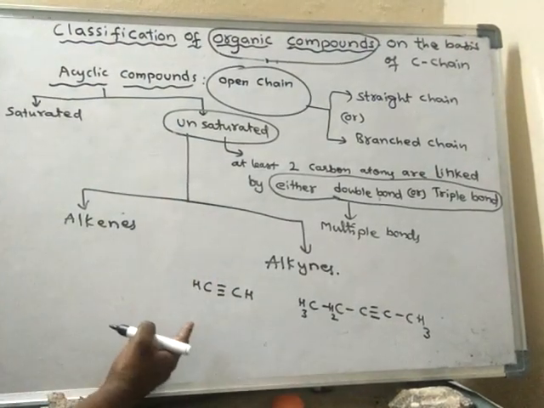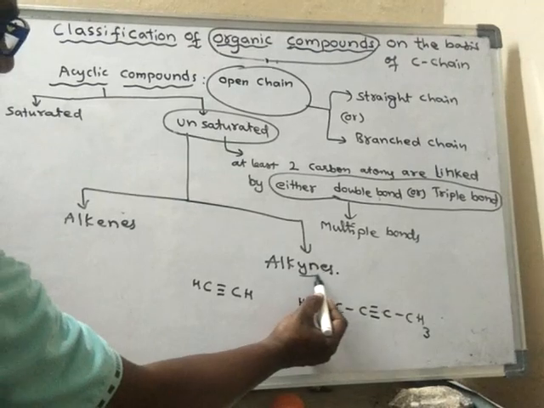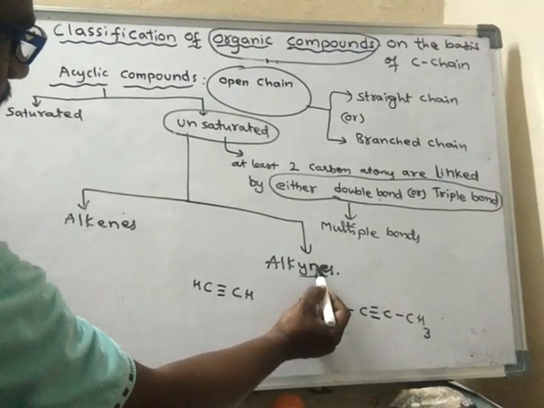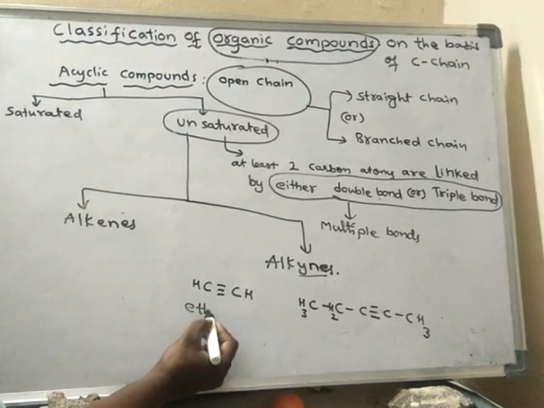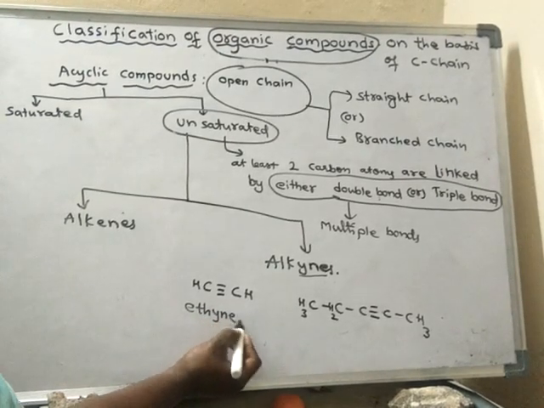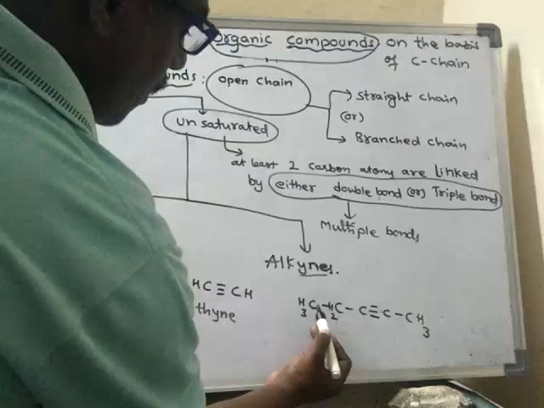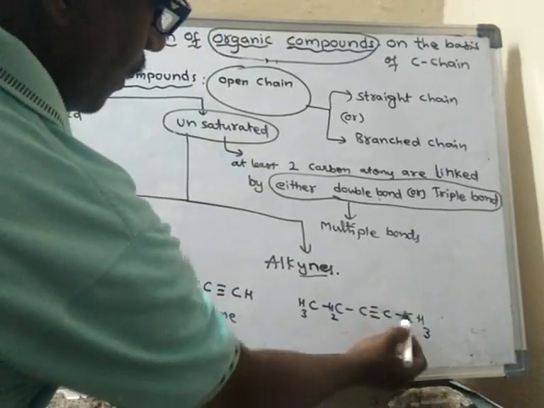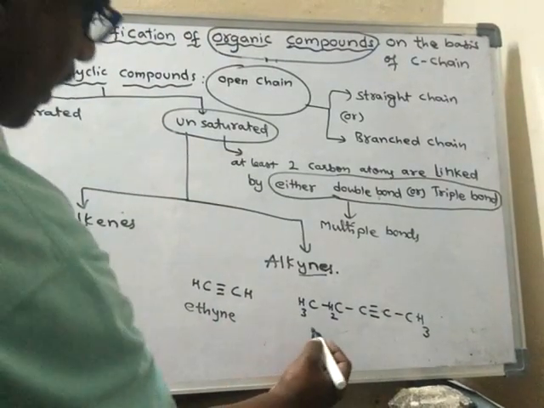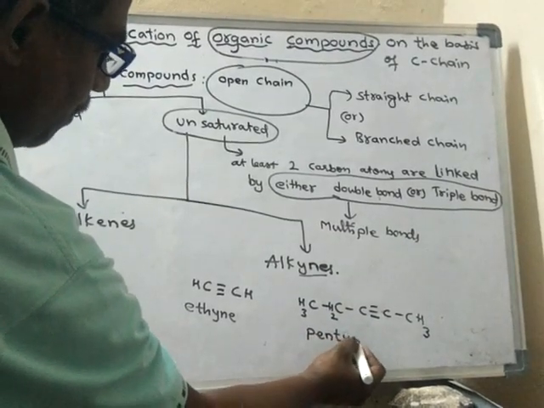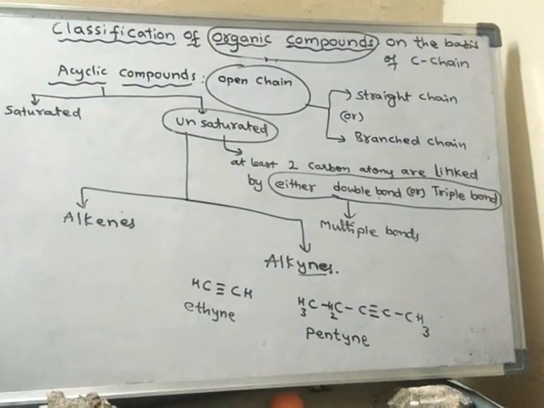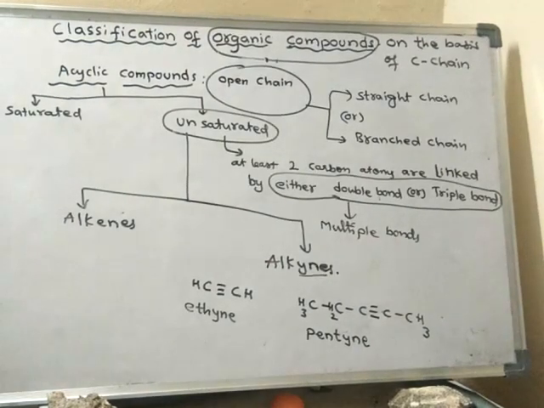The name should end with yne. There are 2 carbons, hence it is ethyne. The name of this one: 1, 2, 3, 4, 5 carbons are there, hence it is called pentyne.